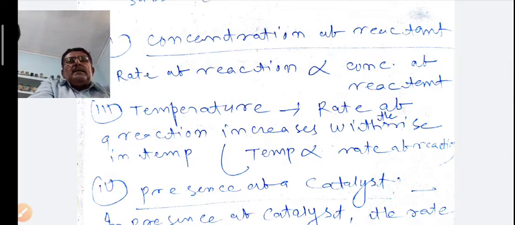The rate of reaction is directly proportional to the concentration of reactant. Both are directly proportional to each other.